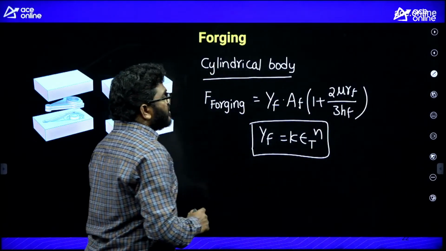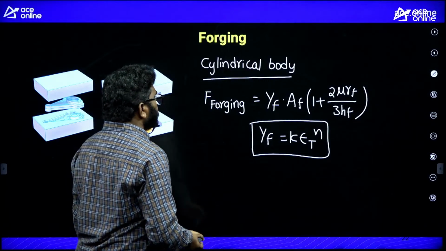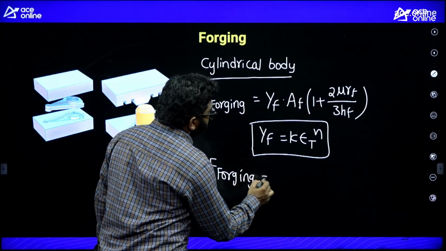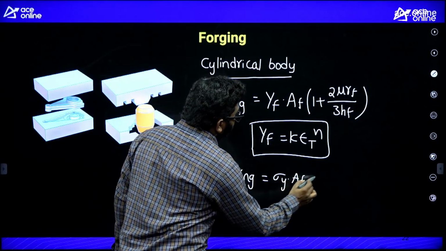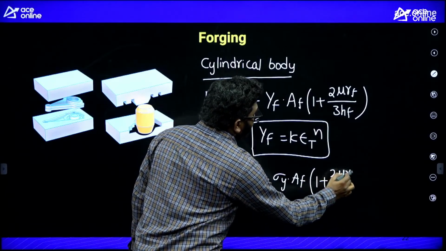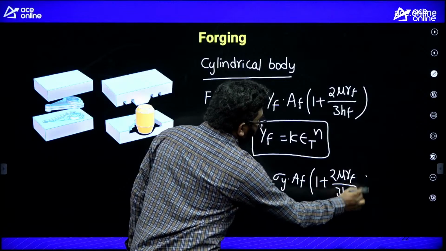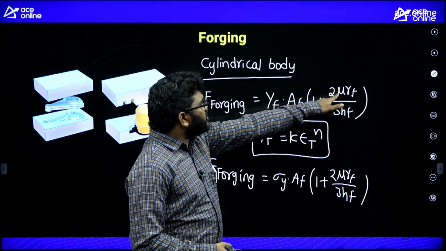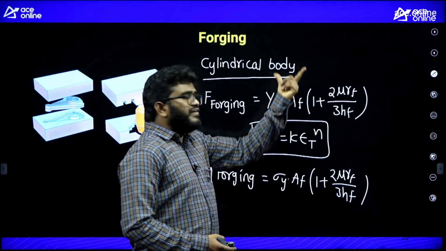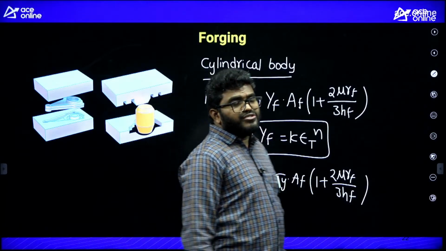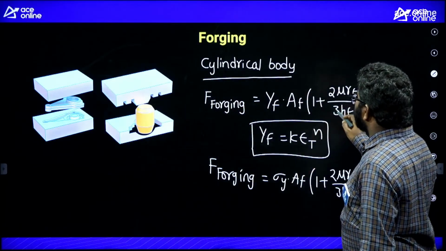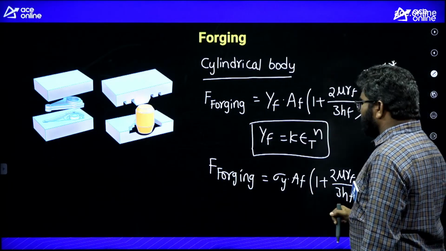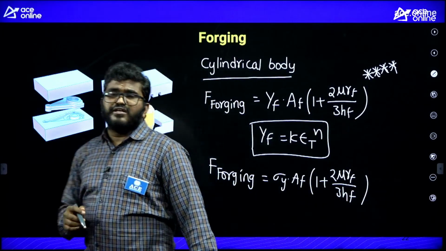So YF is equal to K epsilon T power N. And if yield stress is given in the question paper, that is sigma Y, then force is sigma Y AF into 1 plus 2 mu RF by 3HF. Just follow this. And if friction is not given, substitute mu equal to 0, you will get the answer YF into AF or sigma Y into AF. So just remember this equation. In the complete forging operation, this is the only one equation. If you remember that equation, that is more than enough. They'll ask you only for a cylindrical body.